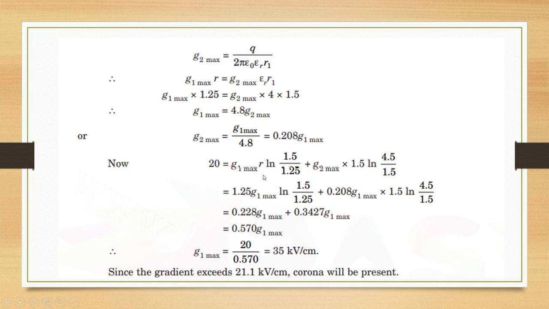20 is equal to G1 max R into ln 1.5 by 1.25 plus G2 max into 1.5 ln 4.5 by 1.5. We are going to get the value as 0.570 G1 max, or G1 max is 20 by 0.570, that is 35 kilovolt per centimeter. Since the gradient exceeds 21.1 kilovolt per centimeter, corona will be present. So this is the maximum value. After this value, if we are getting the voltage value, then we can say that corona will be present.